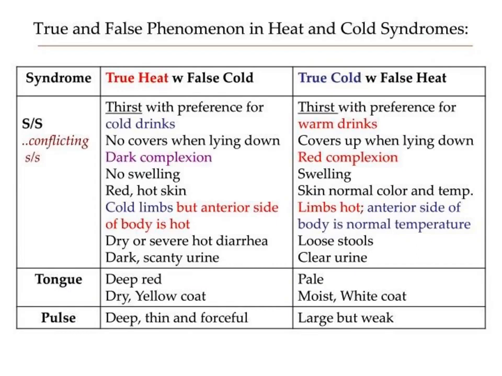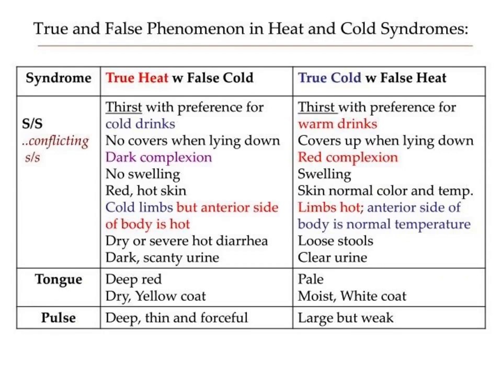heat with false cold are thirst with preference for cold drinks, no covers when lying down, dark complexion, no swelling, red, hot skin, cold limbs but anterior side of the body is hot, dry or severe hot diarrhea, and then dark scanty urine. The tongue is deep red with dry yellow coat, and the pulse is deep, thin, and forceful.